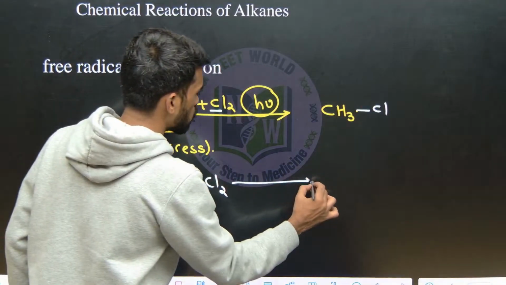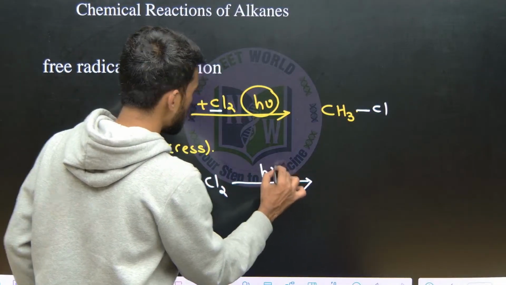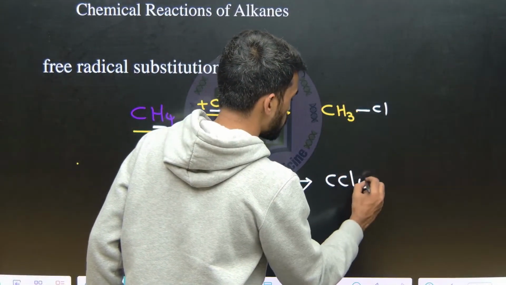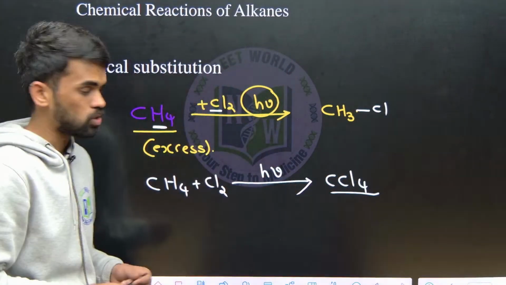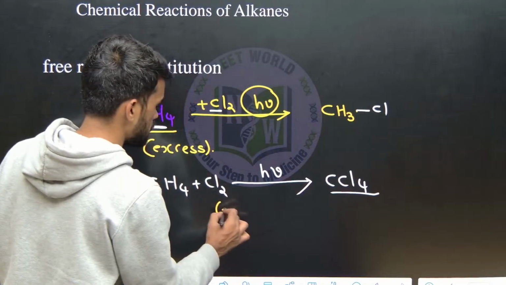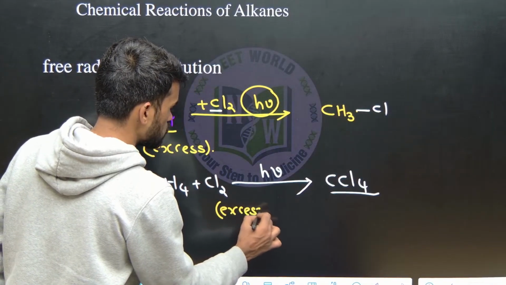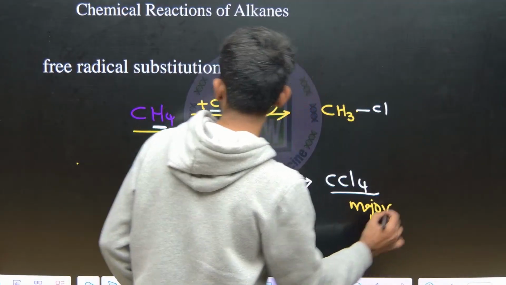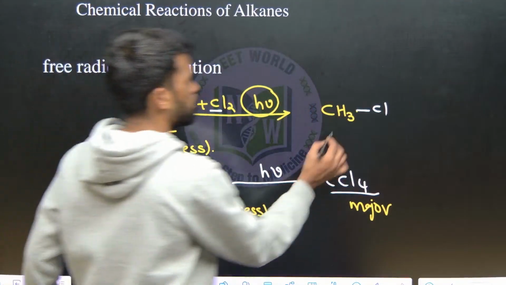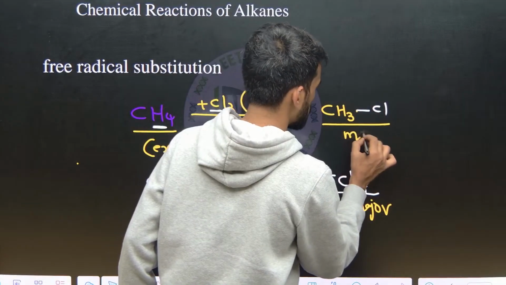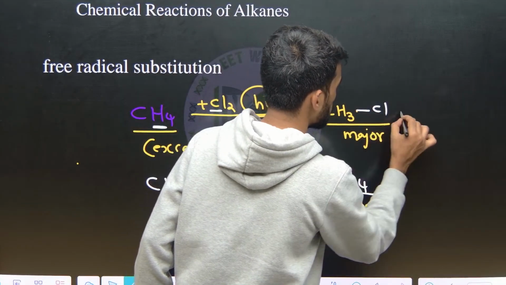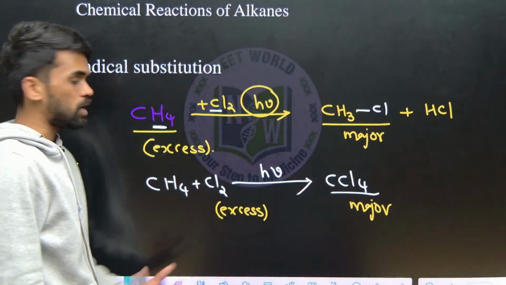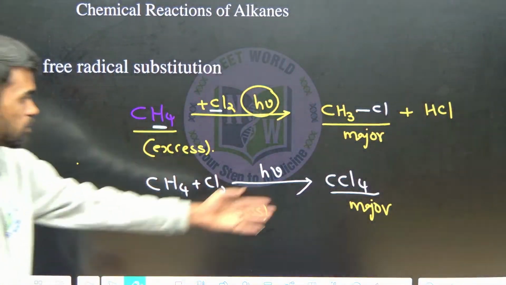Then all the hydrogens are replaced by chlorine, so you will get CCl4 as the major product along with some other byproducts. If you take Cl2 in excess, CCl4 will be the major product, and if you take methane in excess, methyl chloride will be the major product. Here you get HCl along with the CCl4.